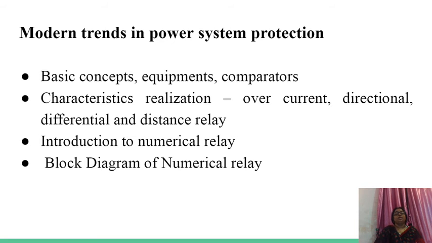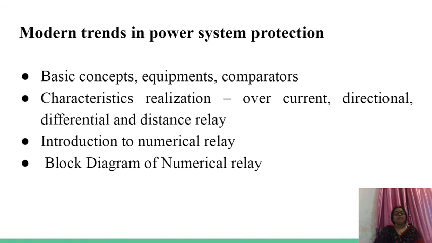Now the sixth, last unit is modern trends in power system protection. As I told you, relays are classified in different types. Earlier in evolution of relay we have electromagnetic, then static, then microprocessor. Nowadays we are having numerical relay. Numerical relay means the processing is done fast, so they are called fast acting relays.